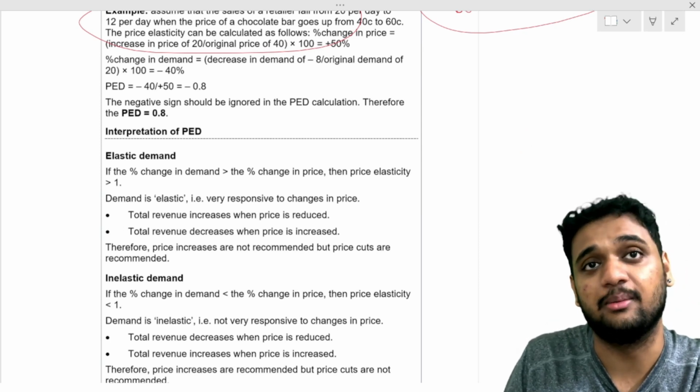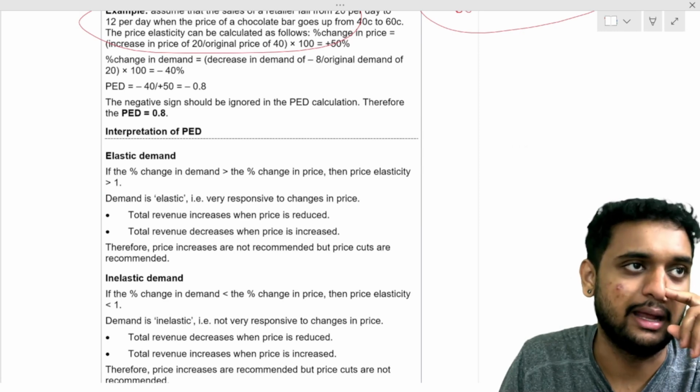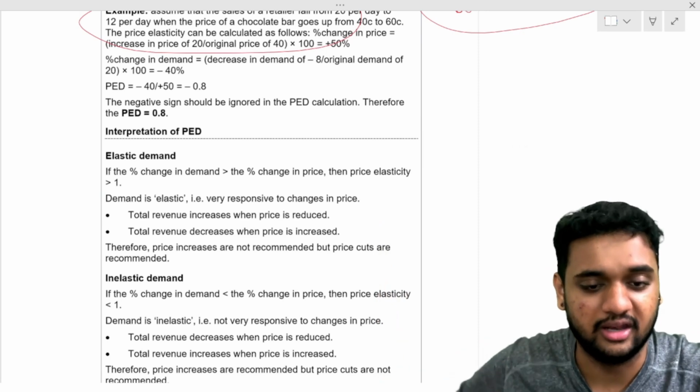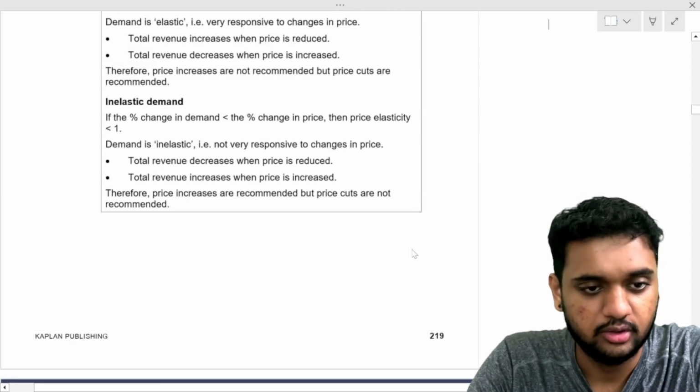Total revenue for elastic demand is inversely proportional. For inelastic demand, it is directly proportional. If price increases, total revenue increases. If price decreases, total revenue decreases. Understood? Now they will ask MCQs, so you have to be very, very careful.